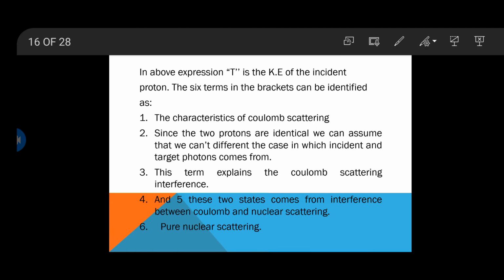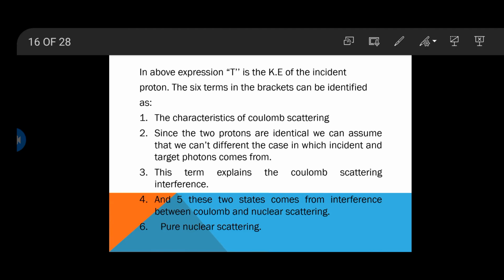The first term in the bracket represents the Coulomb scattering. As we are discussing proton scattering, there must be Coulomb repulsive forces. So the first term is used for calculating the characteristics of the Coulomb scattering.